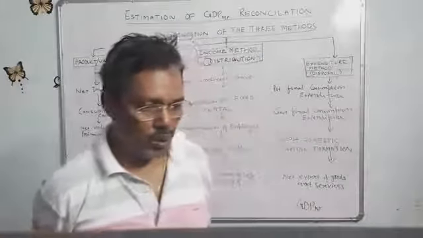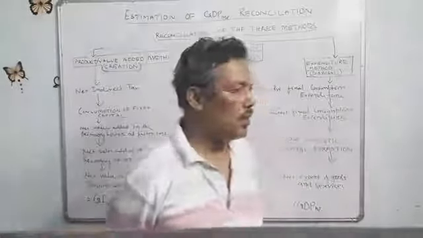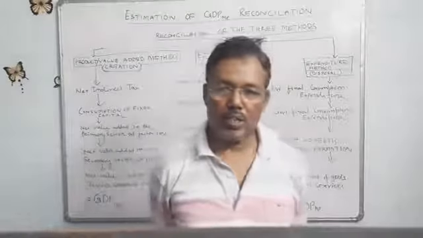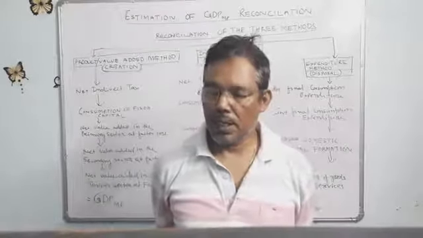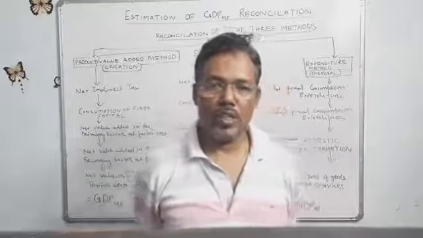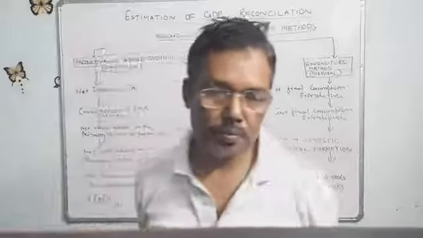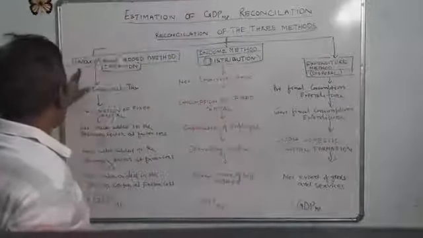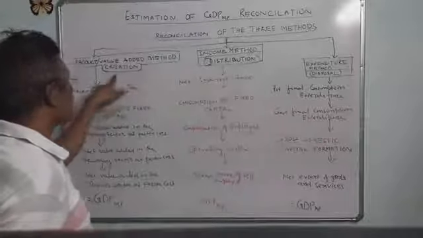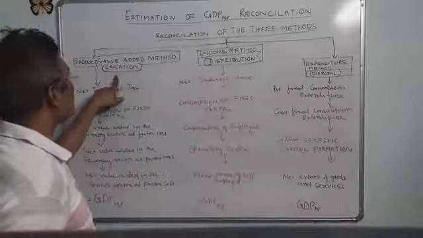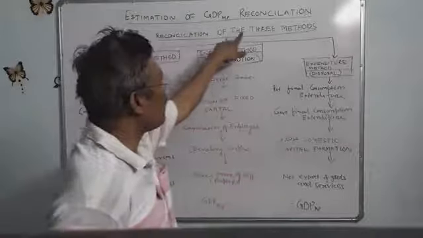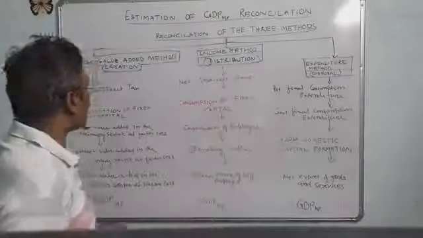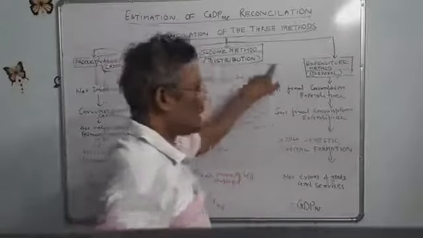Today we will start the reconciliation of three methods of measurement of national income, that is value added method, income method and expenditure method. Product or value added method, which is to be called creation method. Estimation of GDP at market price: reconciliation of three methods, that is the value added method, income method, expenditure method.